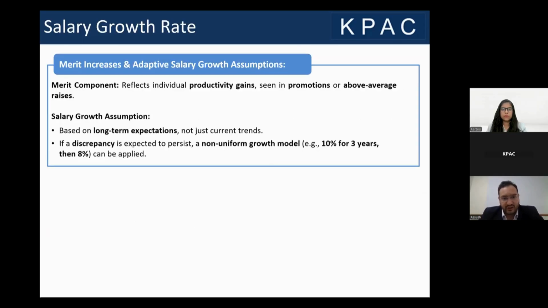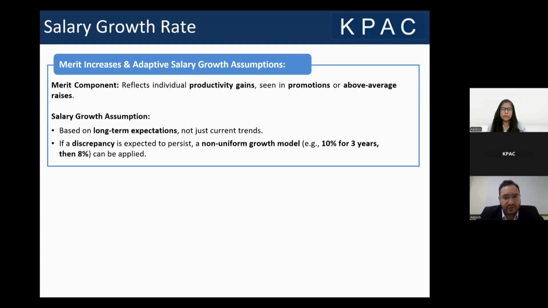Moving on to the third part, the third one is the merit increase. Other than the industry standard or the company growth, there is also a growth or learning curve of the employees. So it is very important to keep in mind that because my employee has learned during the past one year, we should also benefit the employee with a particular salary growth rate.